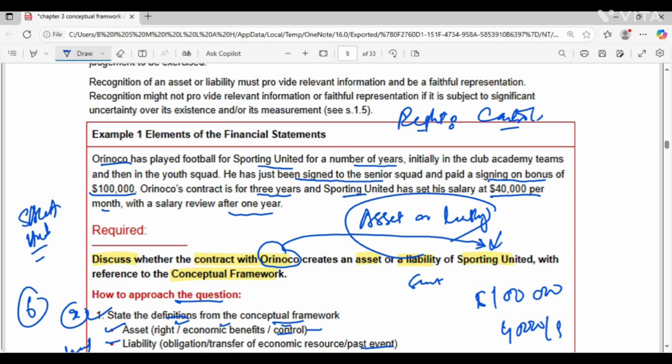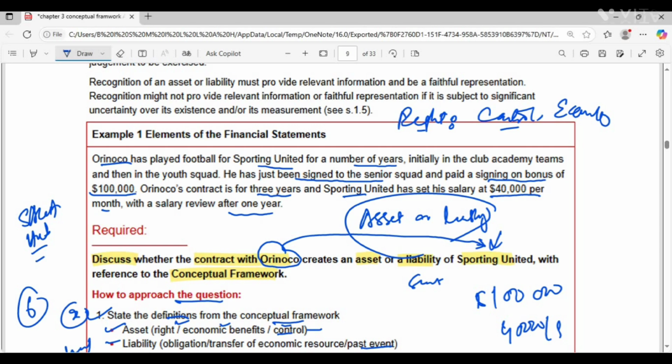And the third thing is economic benefit. O's services, O being the player's name, can generate ticket sales. There may be some shirt sales. There may be some sponsorship income. Even if uncertain due to injury or other things, they still qualify as an asset. So the conclusion is, you will have to write that the signing-on fee creates an asset as O's services meet the RCE criteria, meaning right, control, and economic. However, recognition depends on whether the benefits are relevant and reliably measured. So the first thing is the $100,000 should qualify as an asset.